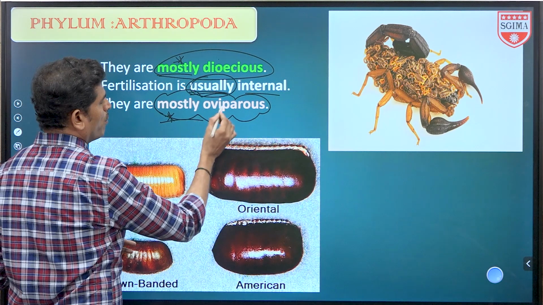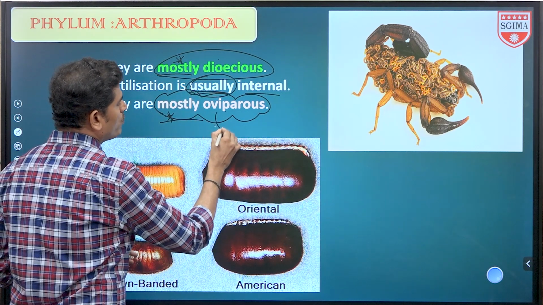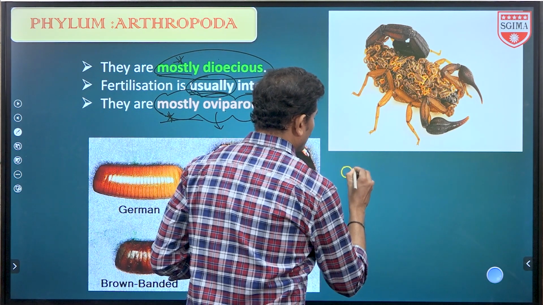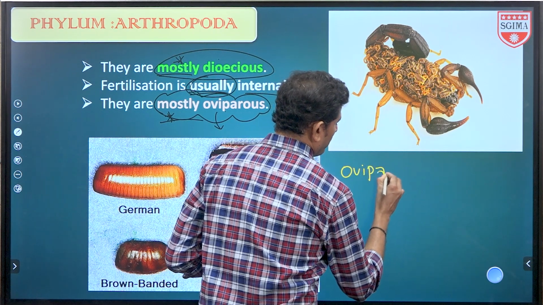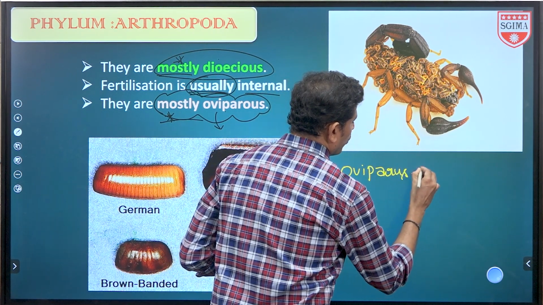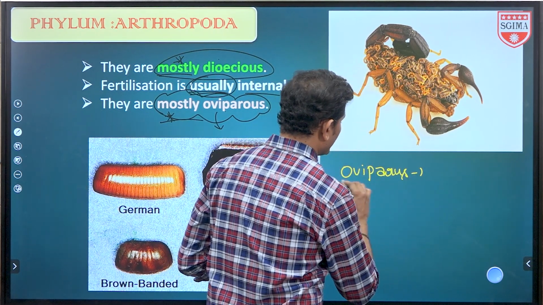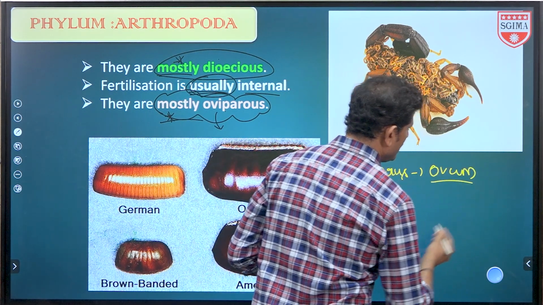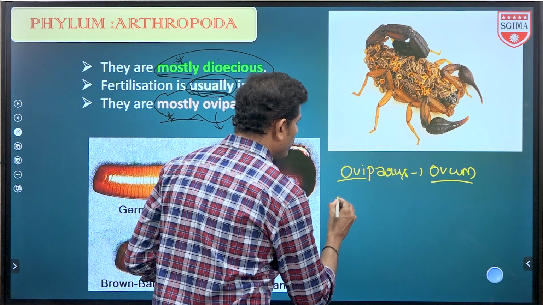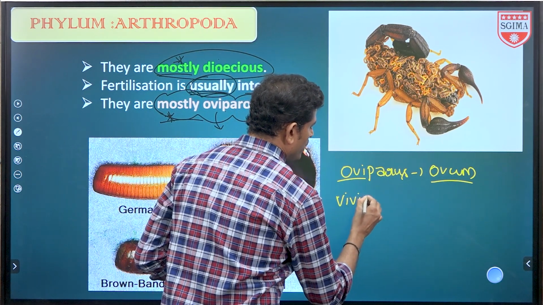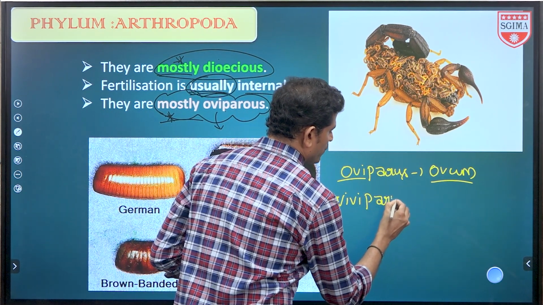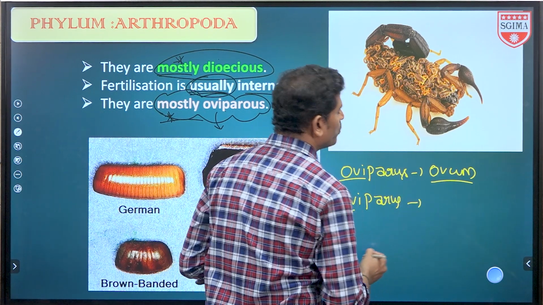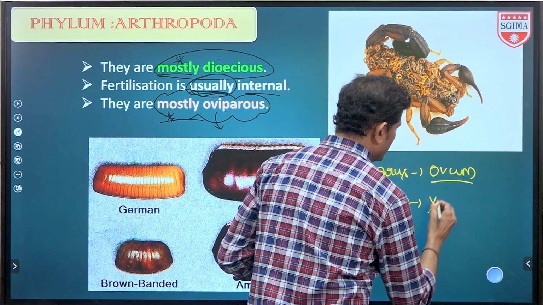Mostly dioecious, mostly oviparous. Here, what does oviparous mean? Oviparous means ovi means ovum, egg-laying organisms, they lay the egg. Viviparous means they give birth to young ones directly.